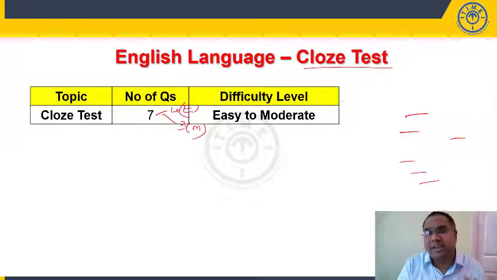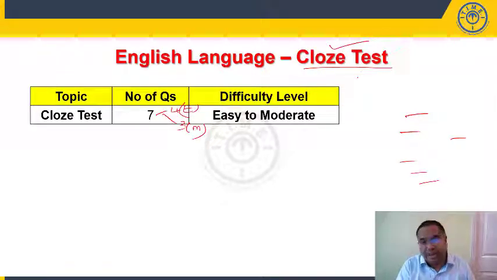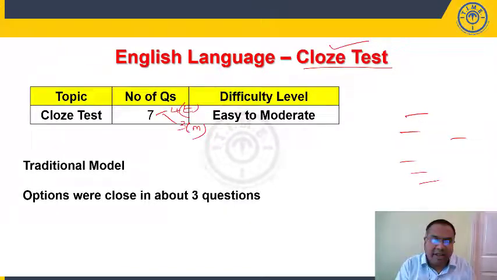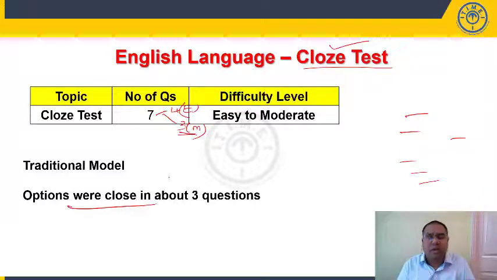The students who are practicing closed tests, you are not supposed to miss out on this particular question in your examination. So, traditional model. The remaining 3 questions, as we have discussed, were of moderate difficulty. The options were very close. That means if you want to select one word from the given 5 options, the options are very close. It is like a tie between 2 of the choices.